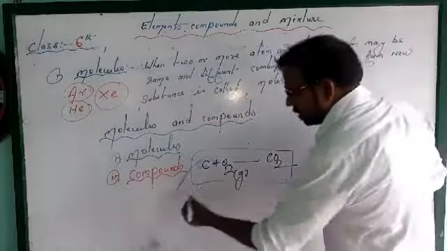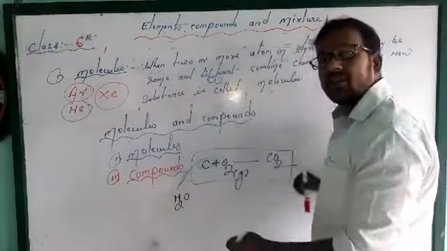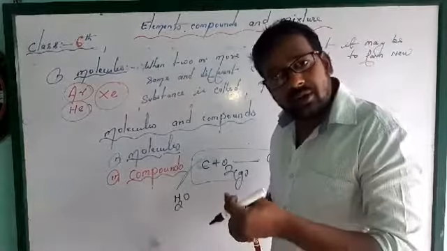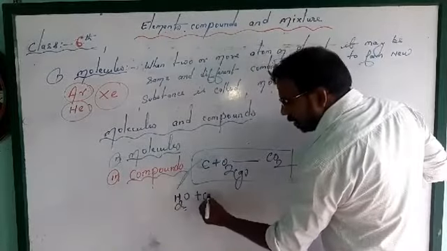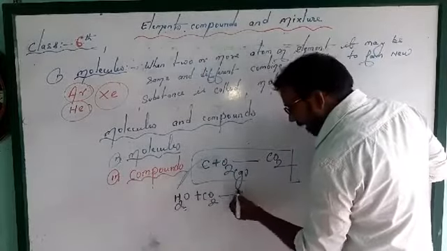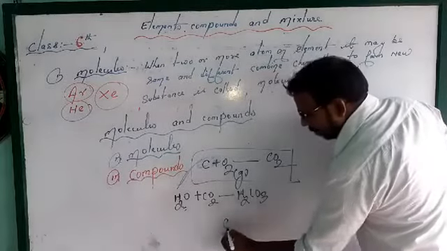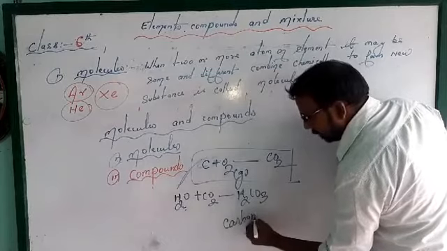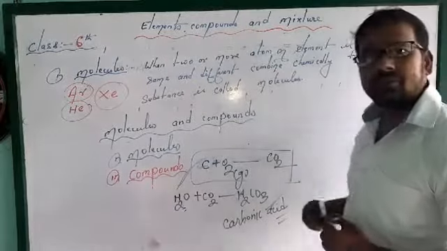Suppose I give you an example, water. What is water? You can say water is a compound, and water is also a molecule. But small molecules are there, H2 plus CO2. What is formed? H2CO3. That is an example of carbonic acid. This is called a compound.